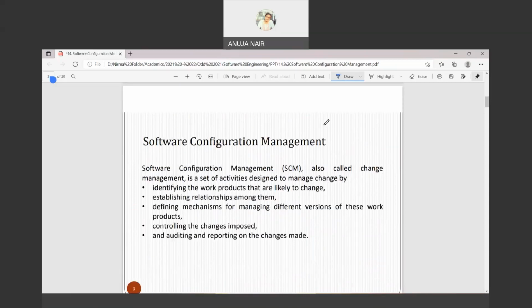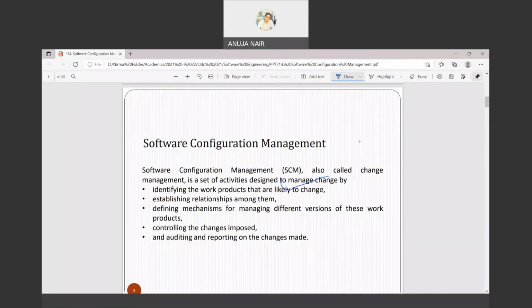Now software configuration management is also called change management. Like I have said, another name for configuration management is change management. It is a set of activities designed to manage the change. You are managing the change by means of what? By identifying the work products that are likely to change. These work products are called SCI. SCI stands for, it will come later on, software configuration item.